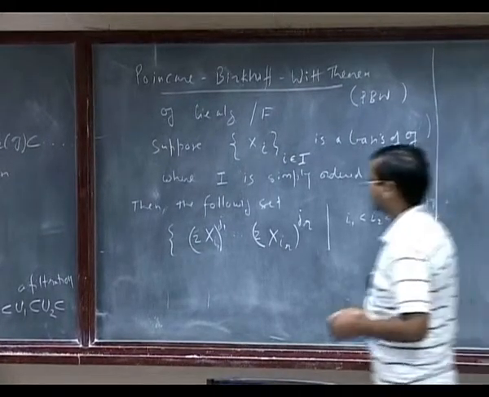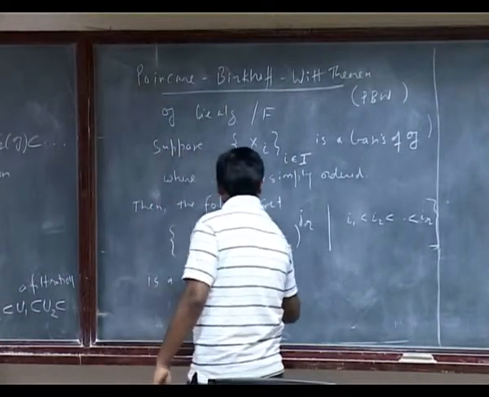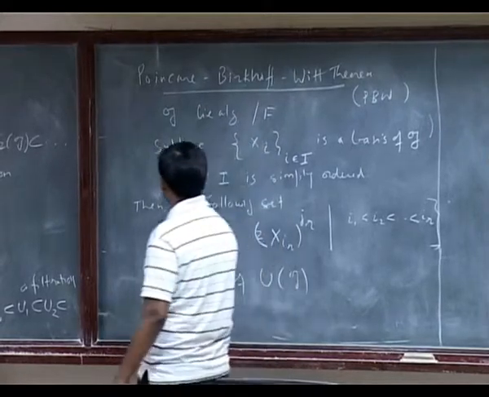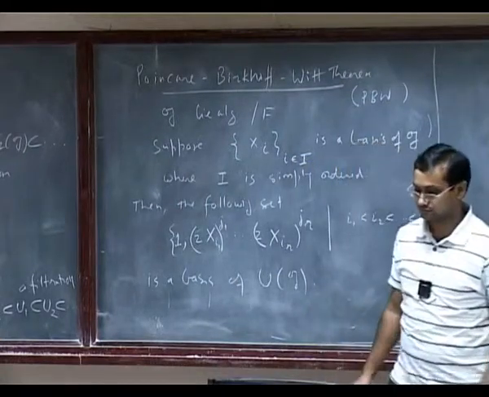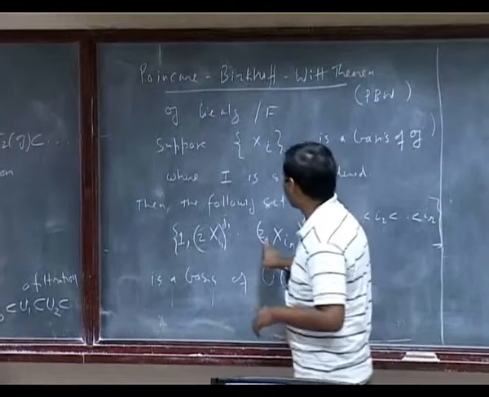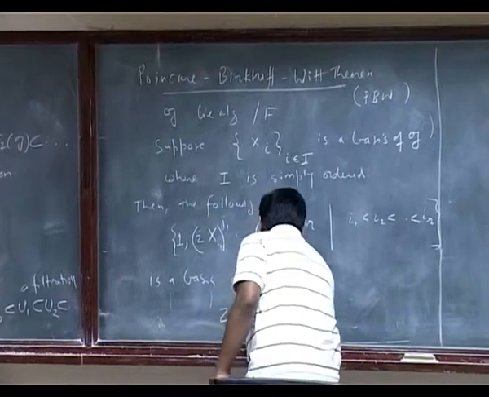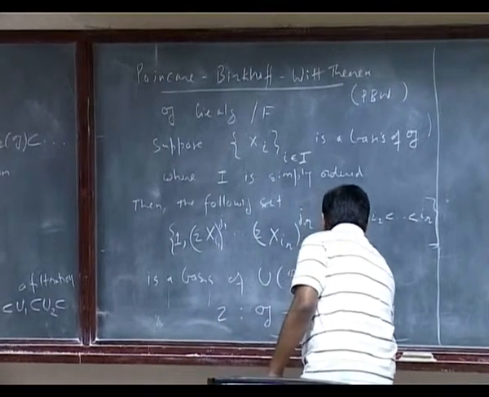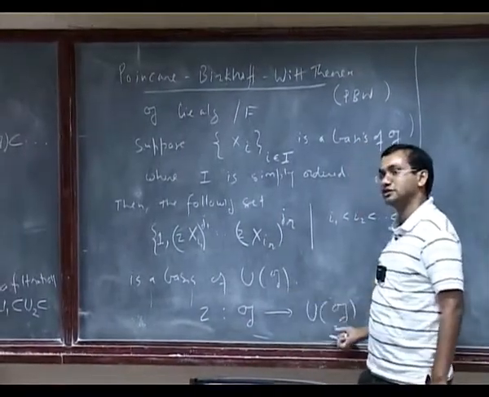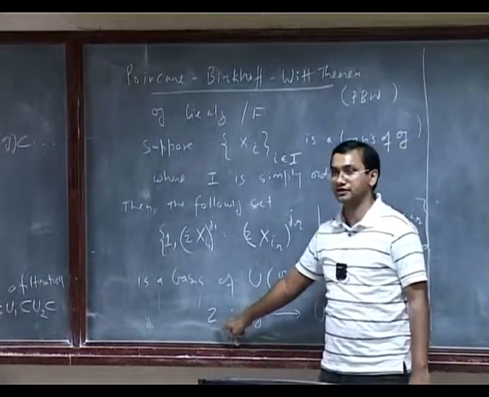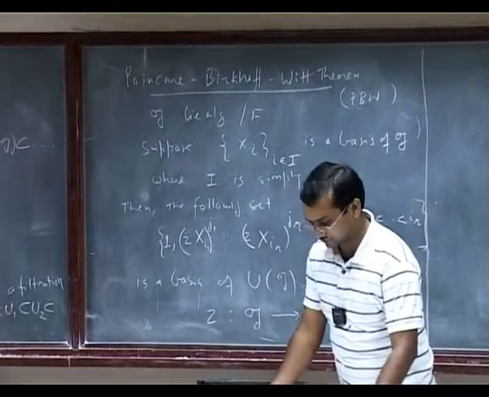Then the following set is a basis of UG. Maybe I should put one separately: 1, comma, these elements. Here i is the map from G to UG, to recall the notation. G naturally includes inside the tensor algebra, and UG is a quotient of the tensor algebra. The composition map I had denoted by this i. So this is the theorem, and we want to prove it.